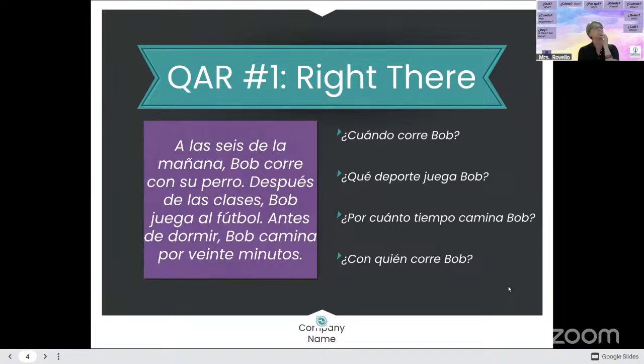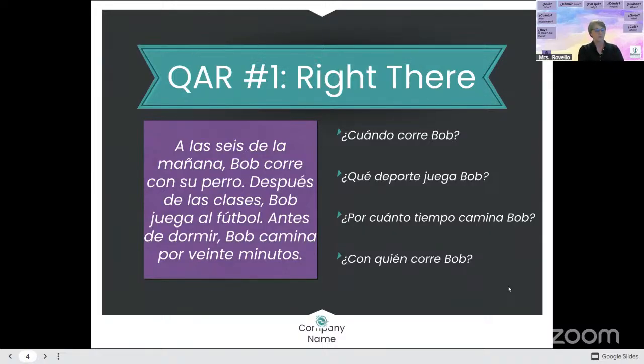Good, Malia. Anyone else? How are we going to figure this out? ¿Con quién corre Bob? Arshad, I need you thinking over here, my friend. Close your game out or whatever it is you're doing. ¿Con quién corre Bob? How are we going to figure out this answer? Pop it in the chat when you think you know what the answer might be.